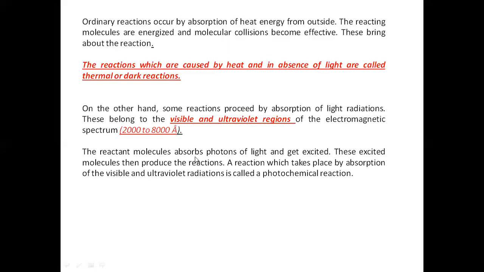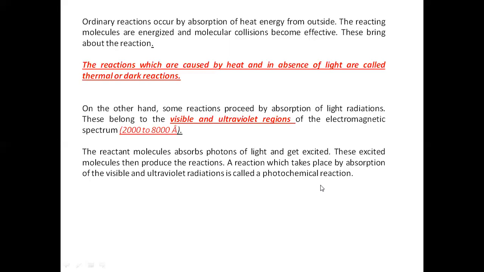The reacting molecule absorbs photons of light and gets excited. So whenever we bombard a particular UV radiation over a molecule, this molecule absorbs a photon of light and gets excited. These excited molecules then proceed with the reaction. After the absorption of light, the excited molecule shows the reaction. A reaction which takes place by absorption of visible and ultraviolet radiation is called a photochemical reaction.